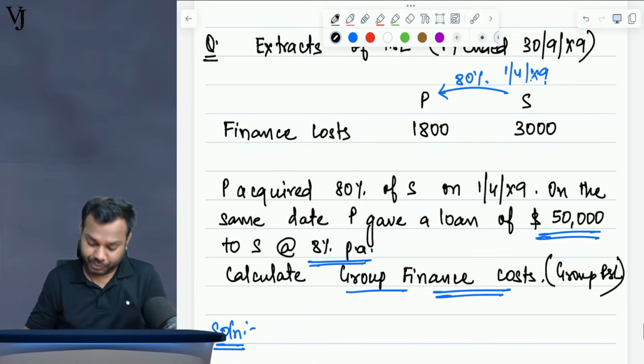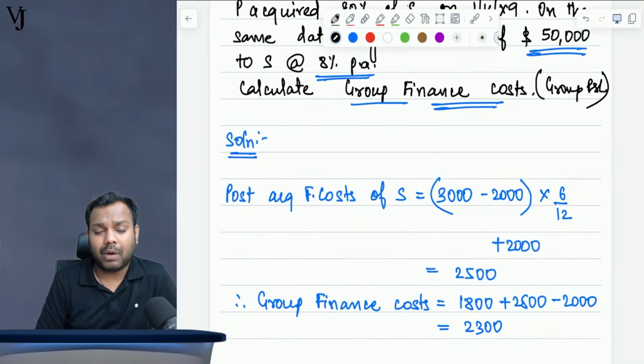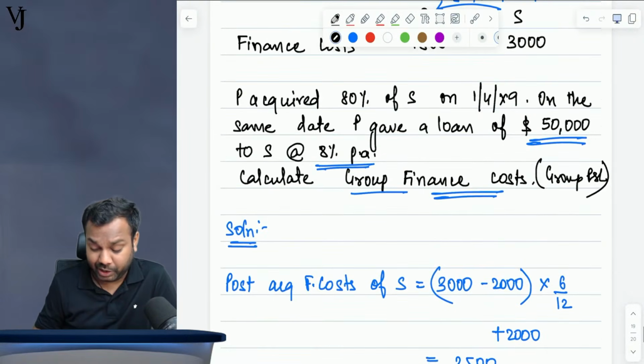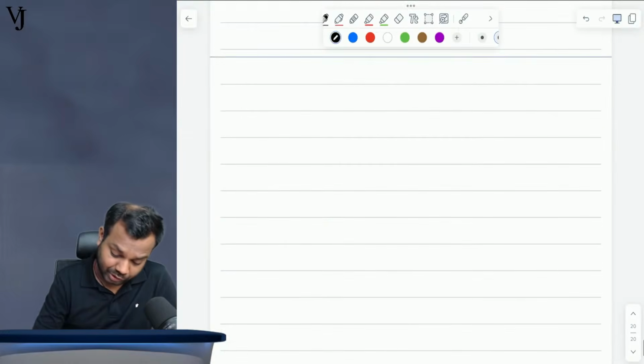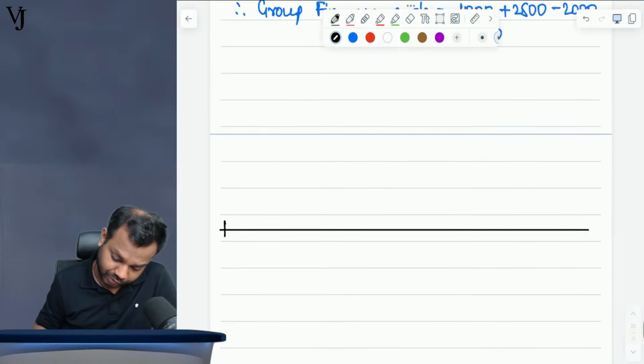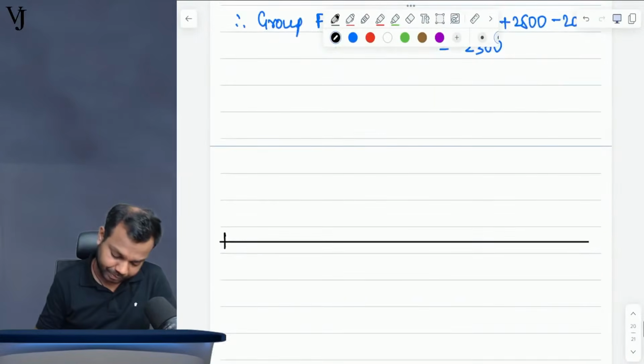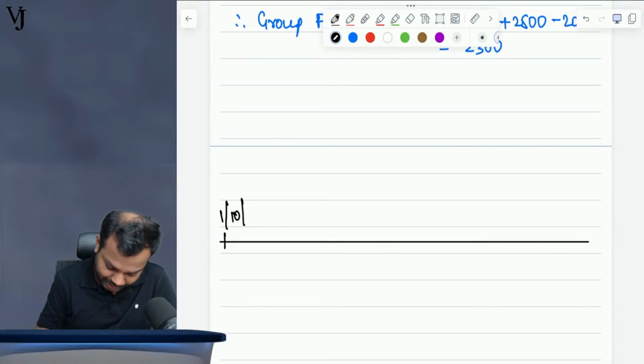First of all, let us calculate the post acquisition finance costs of the subsidiary. The year starts from 1st October x8 and ends on 30th September x9.